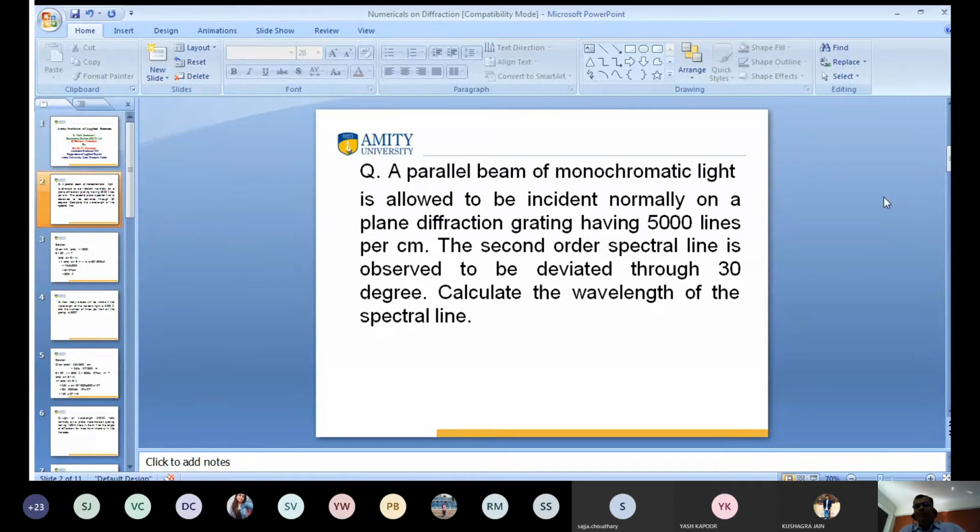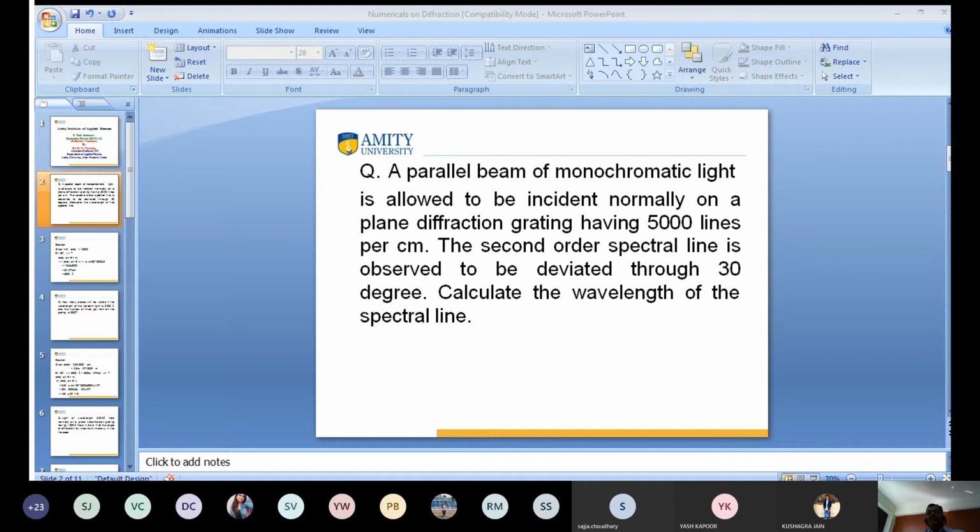A parallel beam of monochromatic light is allowed to be incident normally on a plane diffraction grating having 5,000 lines per centimeter. The second order, n equal to 2, spectral line is observed to be deviated through 30 degrees. Calculate the wavelength of the spectral line.